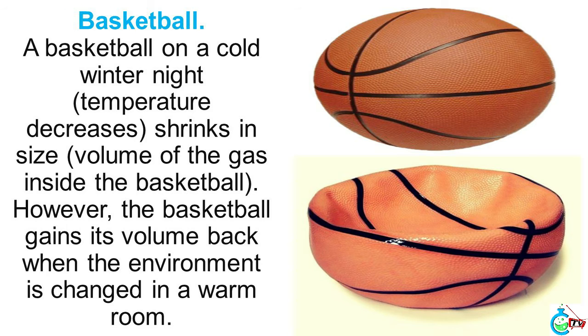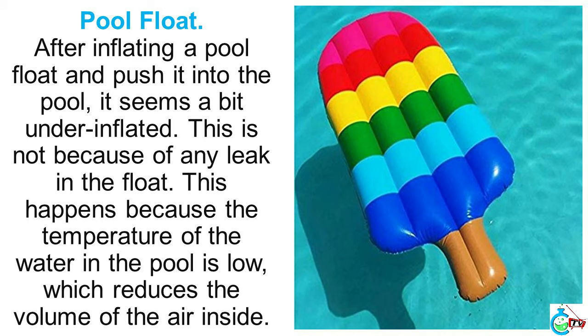Basketball. A basketball on a cold winter night shrinks in size. However, the basketball gains its volume back when the environment is changed to a warm room. Pool float. After inflating a pool float and pushing it into the pool, it seems a bit underinflated. This is not because of any leak in the float. This happens because the temperature of the water in the pool is low, which reduces the volume of the air inside.